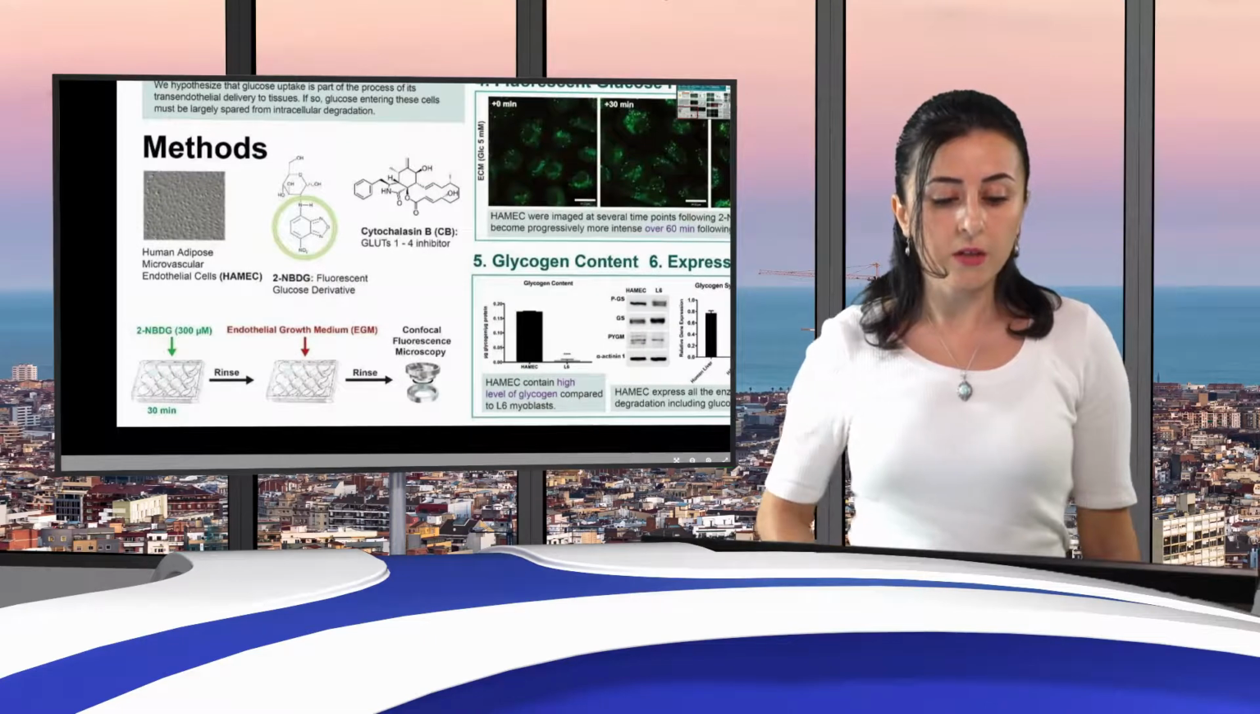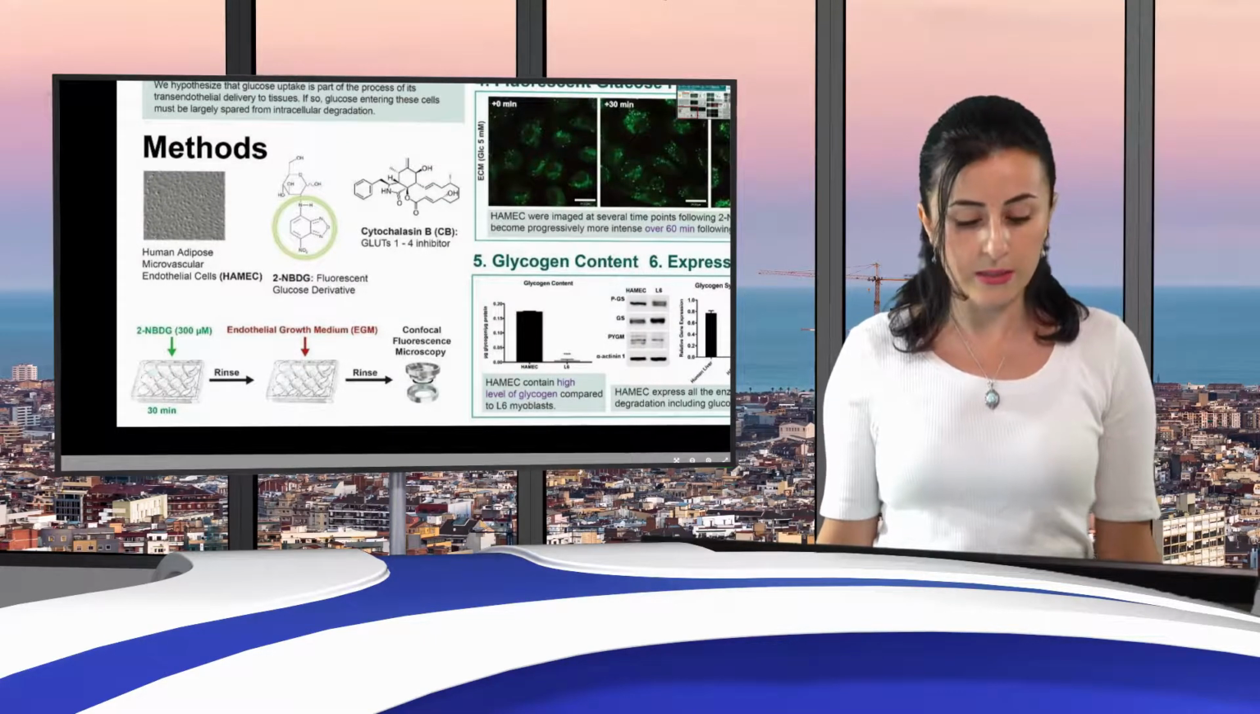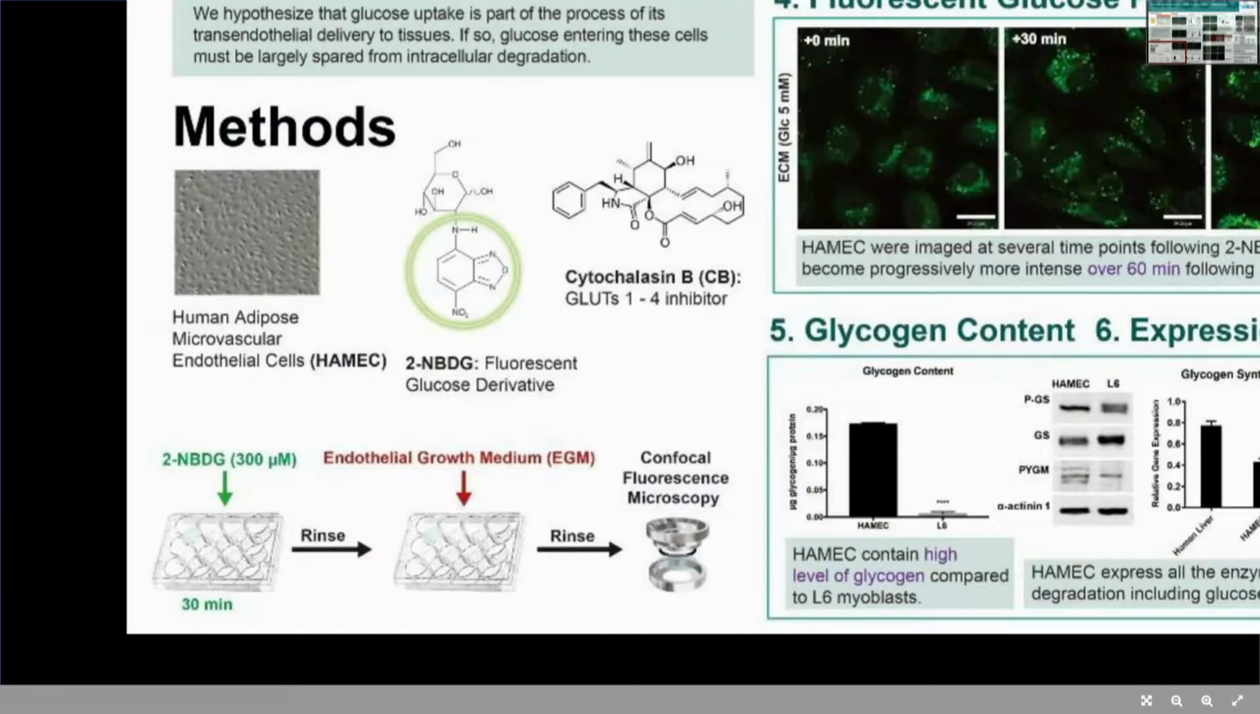For the method, I would like to mention that we picked human adipose microvascular endothelial cells, or in summary, HAMEC, and also we used a fluorescent glucose derivative, 2-NBDG. And also, we used a glucose transport inhibitor, which is cytochalasin B.